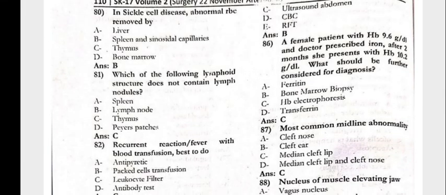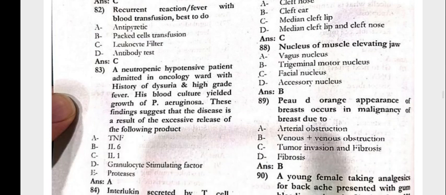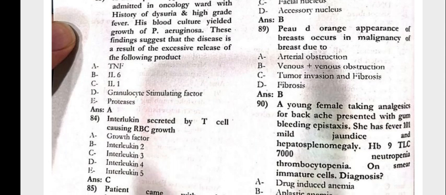The female presents with the Hb of 9.6 and the doctor prescribed iron. After 2 months, she presented with the Hb 10.2. What should be further considered for the diagnosis? The Hb electrophoresis. Most common midline abnormality, the median cleft lip. Nucleus of the muscle elevating jaw would be the trigeminal motor nucleus. Peau d'orange appearance of the breast occur in the malignancy of the breast due to the venous plus lymphatic obstruction.